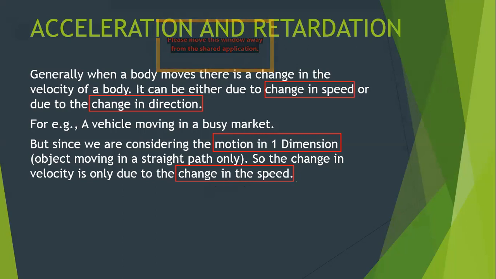But it does not imply that the change in direction is not considered. The change in direction is there, but since it's motion in one dimension, we limit our discussion to straight line motion, and in straight line motion, the direction will never change. That's why whenever we say acceleration, it will always be related to the change in speed only.